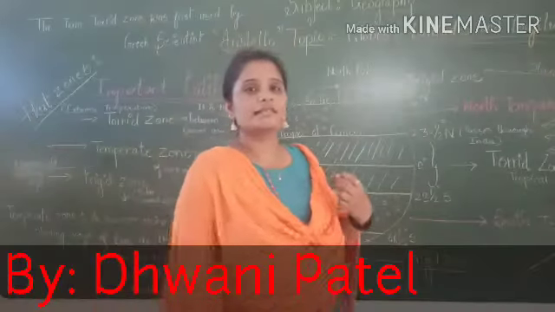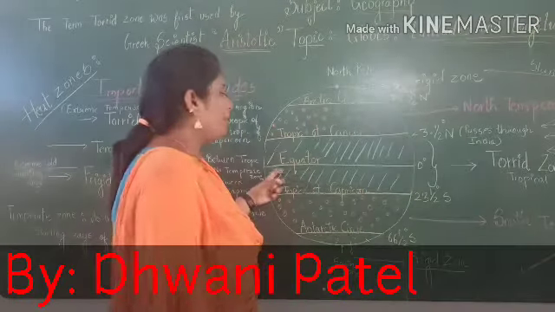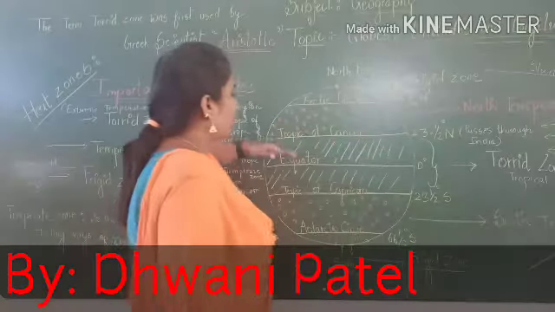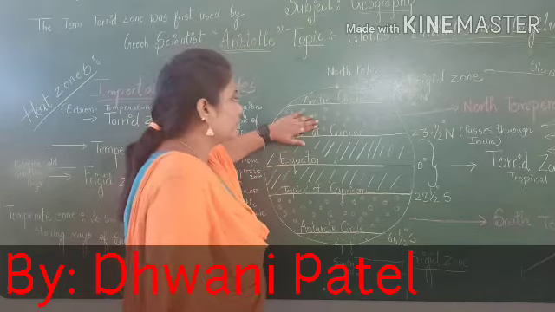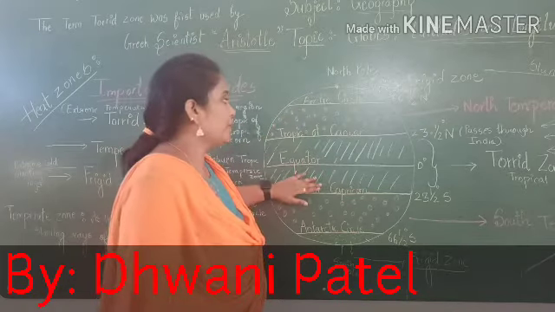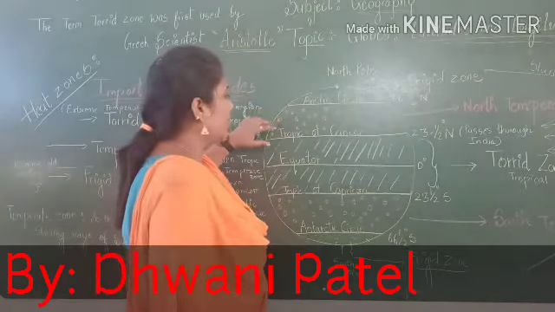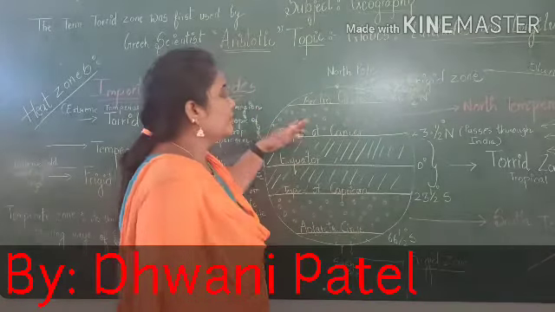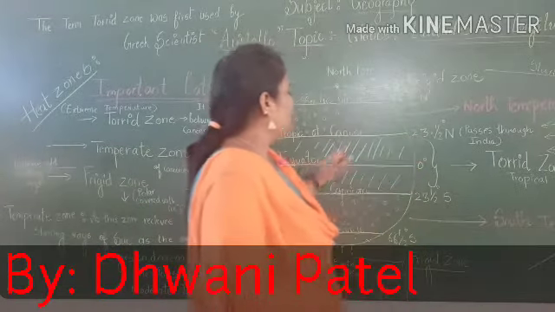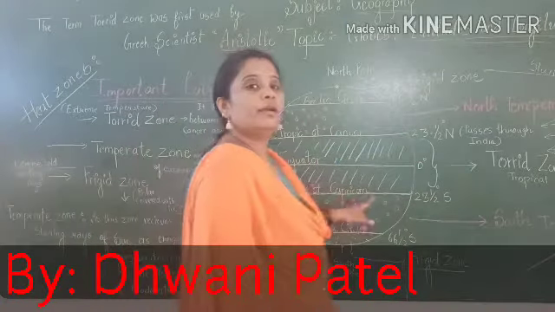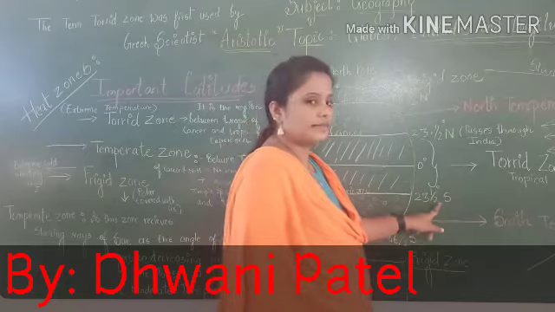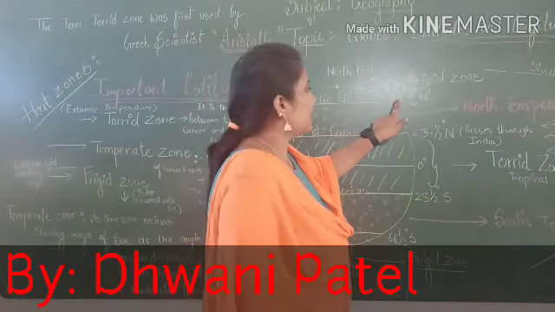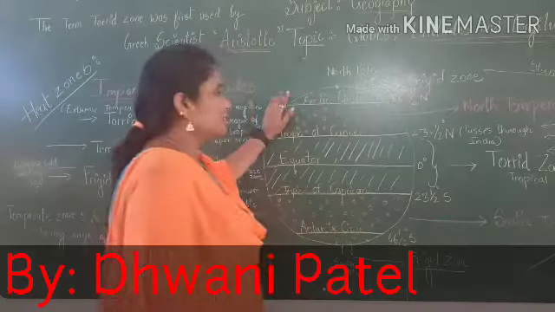In my last class, we already spoke about one of the important latitudes, the equator, which is 0 degree and which divides the earth into the northern hemisphere and the southern hemisphere. Another important latitude which we find on our earth is the Tropic of Cancer, which is 23.5 degree north. The next is the Tropic of Capricorn, 23.5 degrees south. Then we have the Arctic Circle, which is 66.5 degree north, because it is in the north direction.